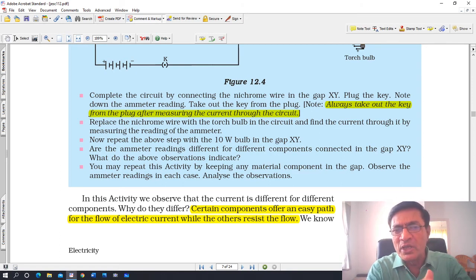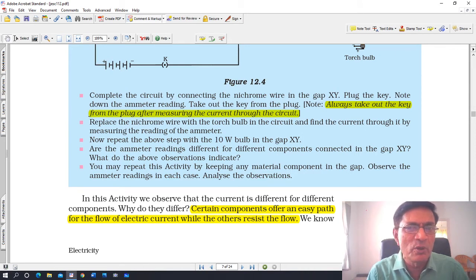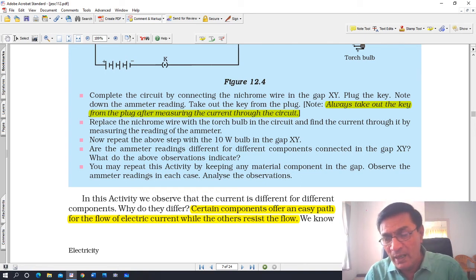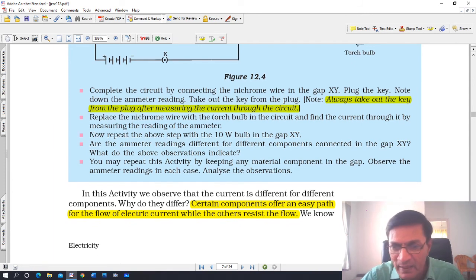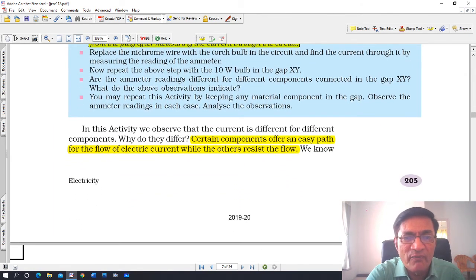Remember, इसमें हमने 6 वोल्ट की बैटरी, वोल्टेज तो कांस्टेंट है, V, value of voltage V is equal to 6 volts, okay, potential difference, there is no change there. सर्किट में भी कोई चेंज नहीं है, सिर्फ रेजिस्टेंस को चेंज किया है, ओके. एक में ज्यादा रेजिस्टेंस है, एक में कम है. नाइक्रोम वायर में कम रेजिस्टेंस है, ज्यादा करंट फ्लो करेगा. In this activity we observe the current is different for different components. Why do they differ? Because of the internal resistance of the substance.